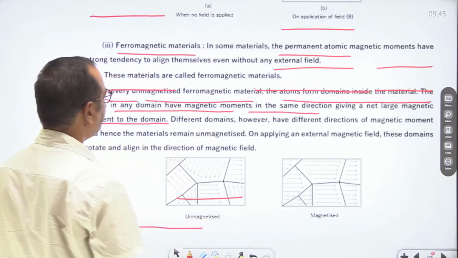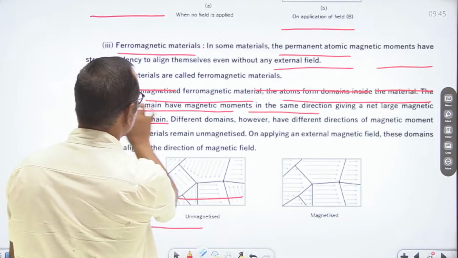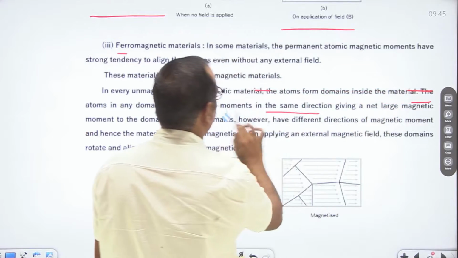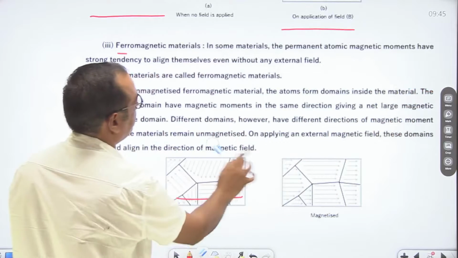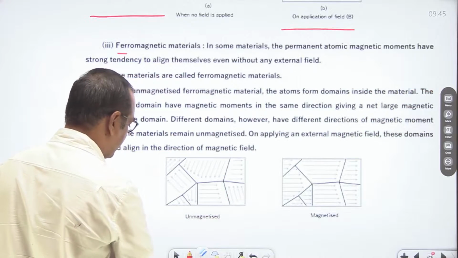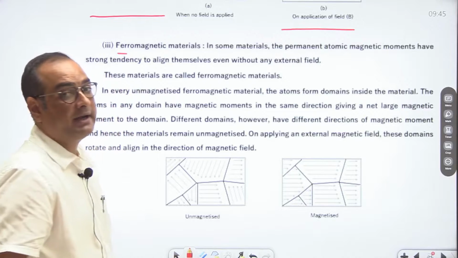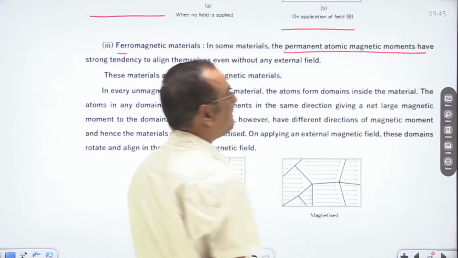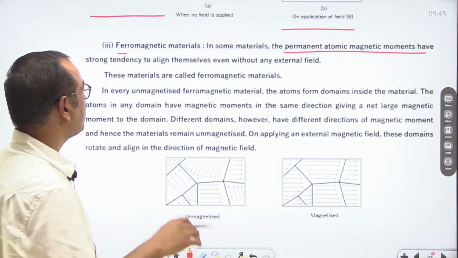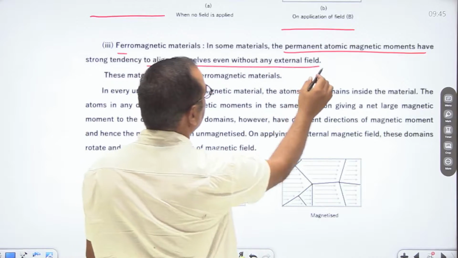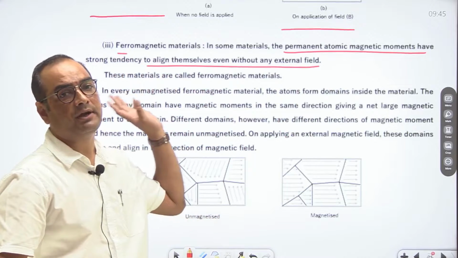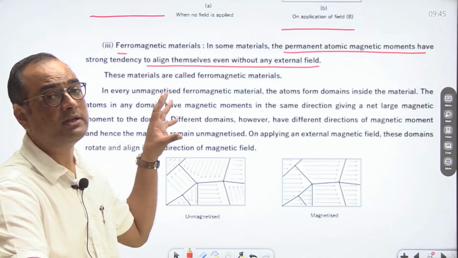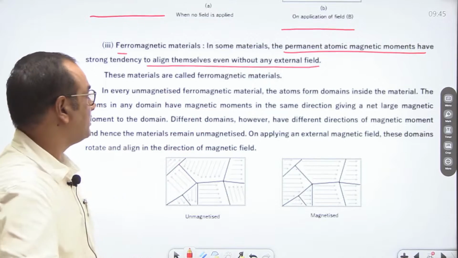Now, let us talk about ferromagnetic substances. In ferromagnetic substances, magnetic moments are permanent. It means permanent atomic magnetic moments are there in such materials, and they align themselves without any external magnetic field. So in the absence of an external magnetic field, these materials still have some magnetic moment.